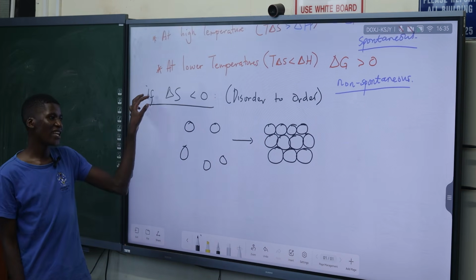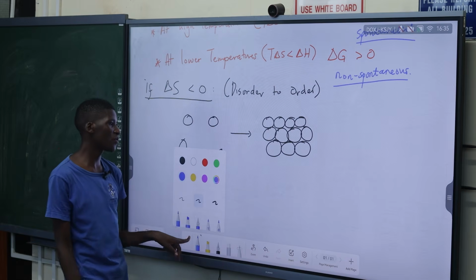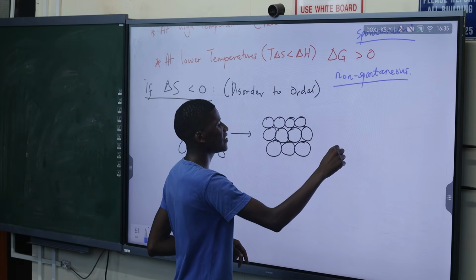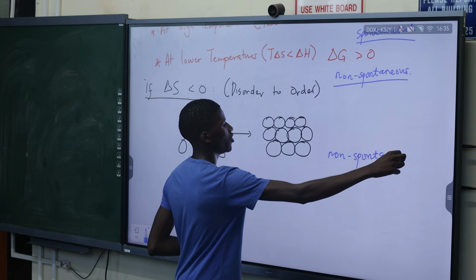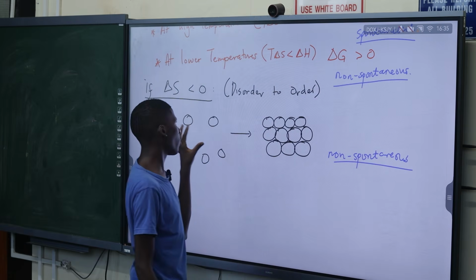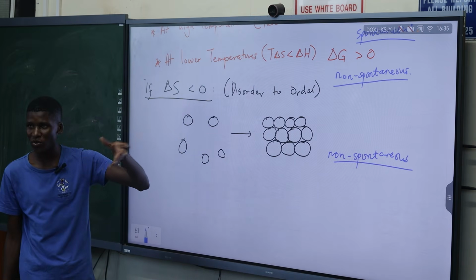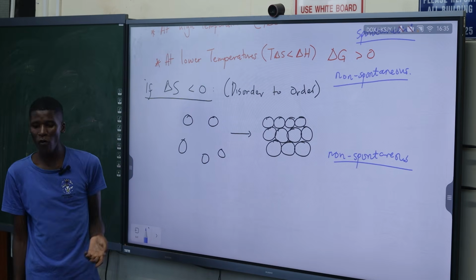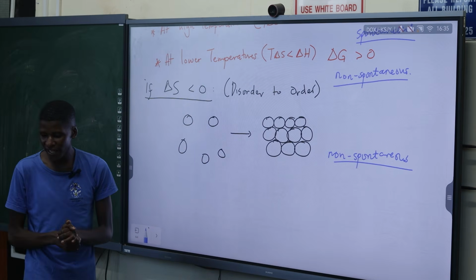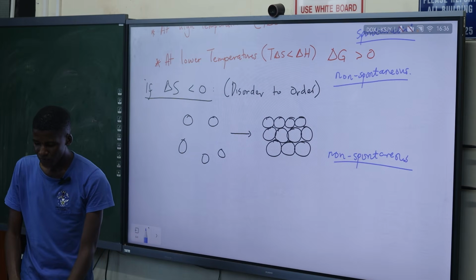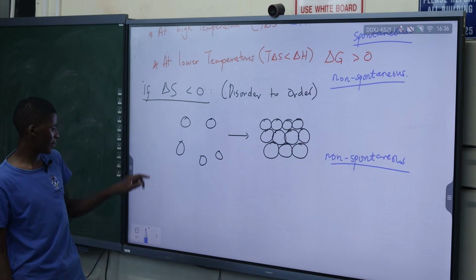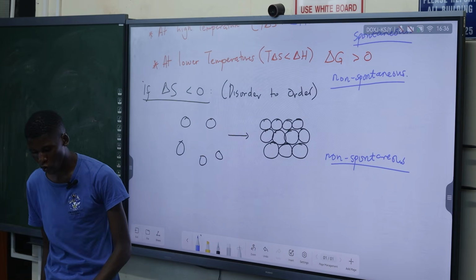So basically, this cannot happen naturally or spontaneously. So this is always non-spontaneous, because you cannot move from a level of disorder to order naturally. You need to use some form of energy. So these are the basic concepts so that you can be able to look at a